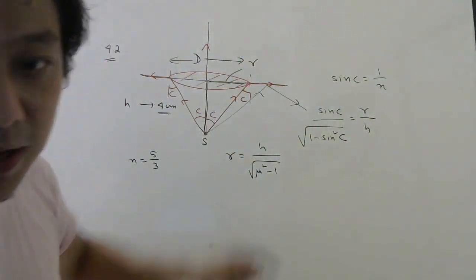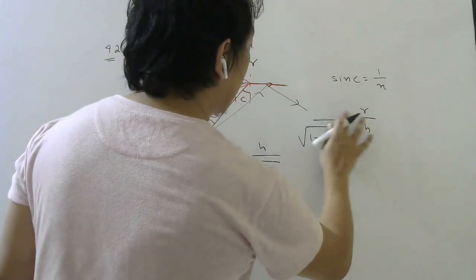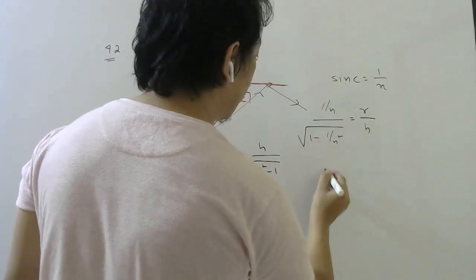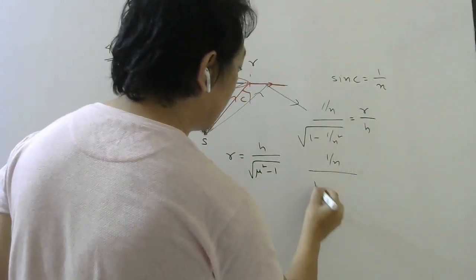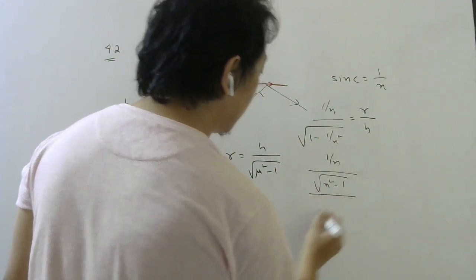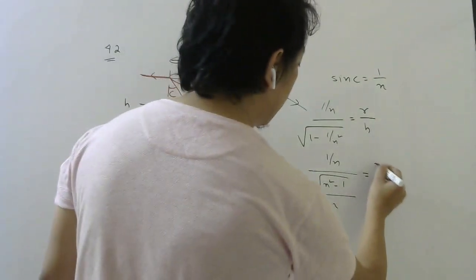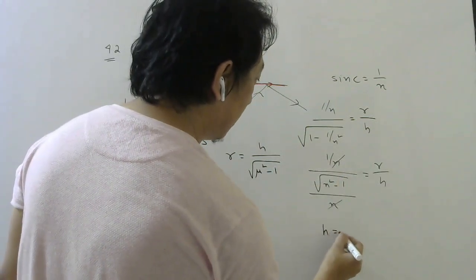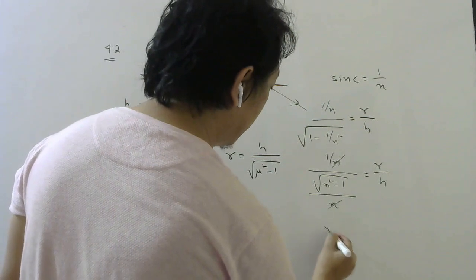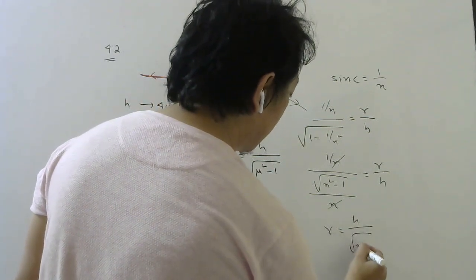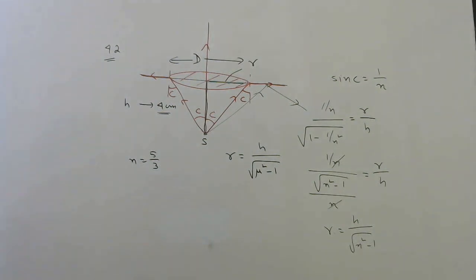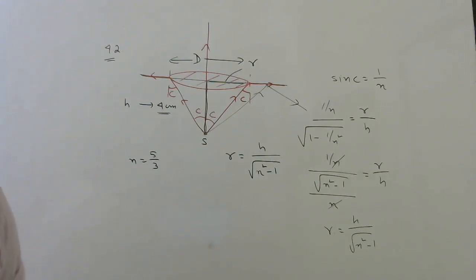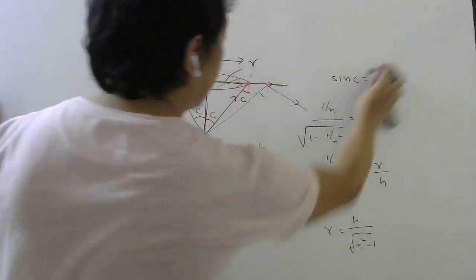All this we have done, that's why I am doing it a little fast. Sin C I can write 1 by n, and sin square C I can write 1 by n square. So 1 by n, here if you take LCM, root of n square minus 1 divided by n will be equal to r by h. N will cancel, cross multiply. So r will be equal to h divided by root over n square minus 1. So same formula. I think I wrote mu, no? N I should write. I can write mu also for refractive index. So try to remember this formula, okay?